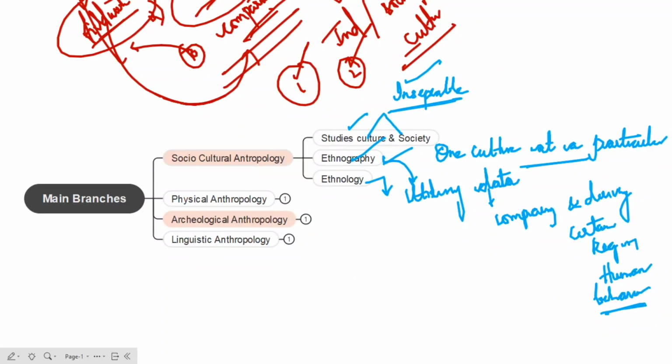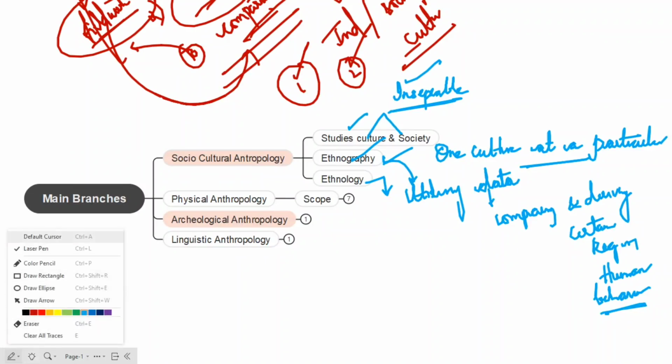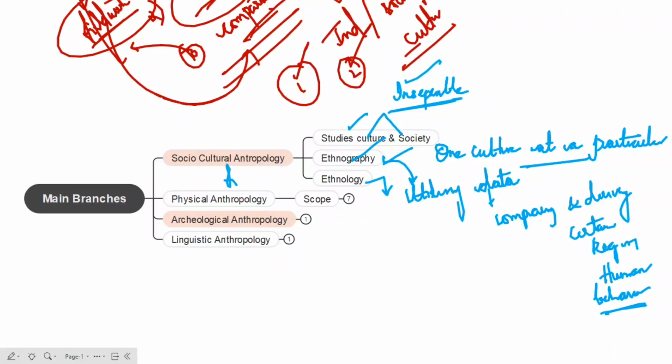And this one is physical anthropology. In physical anthropology, we are going to talk about studying human as an organism.